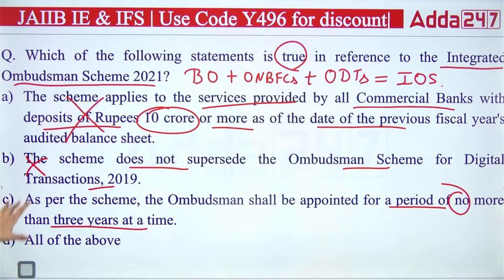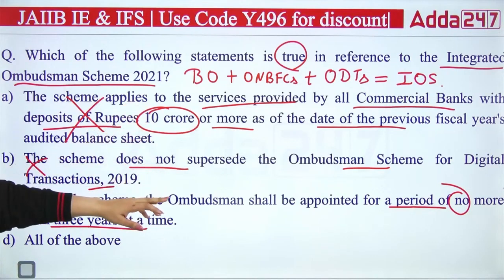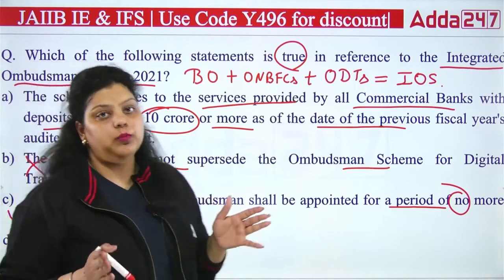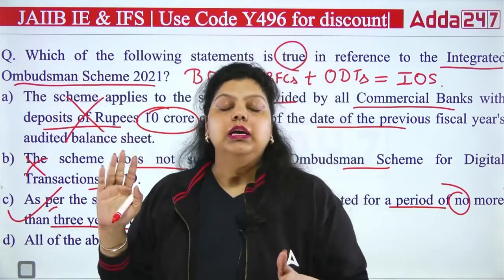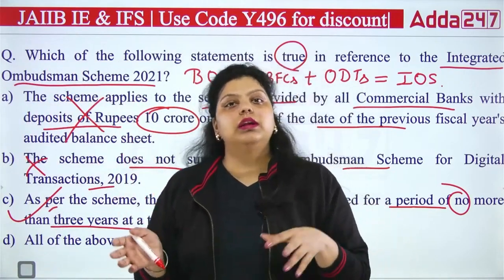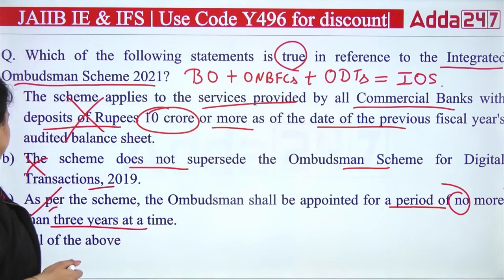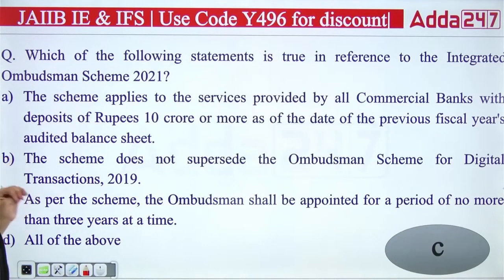Then the third is saying as per the scheme, the banking ombudsman will be appointed for a period of no more than 3 years at a time. That is true. If you are appointing an ombudsman in the integrated ombudsman scheme, that person will be appointed by RBI. You can appoint that person only for a period of 3 years at a time. After that, you can renew the period, but at a time, you can appoint for a 3 years period. So the right answer is C.